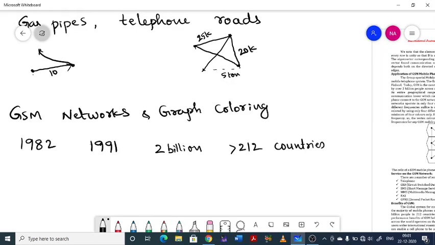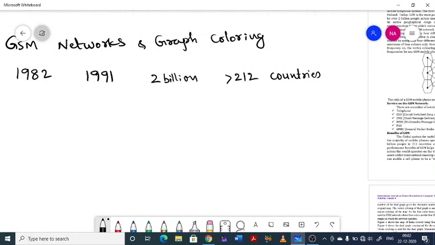Now, how is graph coloring used in GSM networks? As I said already, the 4-color conjecture is used in GSM networks to establish the network over the given region. See, suppose there is a telecom provider who wishes to provide its service in a particular region. First they will identify the region, then they will divide that region into hexagonal shapes that we call cells.